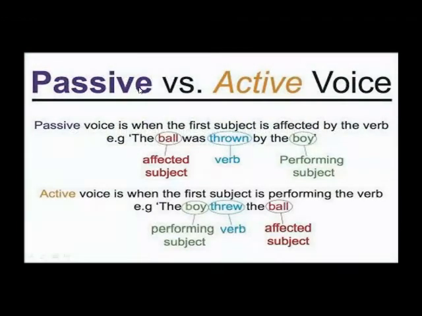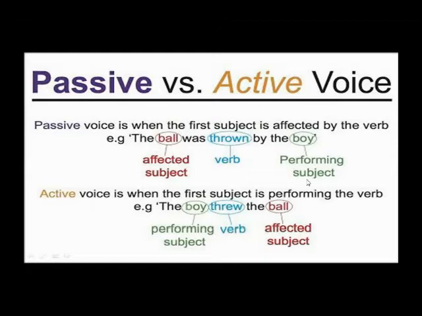So let's see in this detailed example what is passive versus active voice. The passive voice is when the first subject is affected by the verb. Example, the ball was thrown by the boy. So here the ball is the affected subject. That means this action is affecting the object. Okay, thrown is the verb. By the boy, the boy is the performing subject. So the object of the active voice is the subject of the passive voice, but it is being affected by the action. Okay, and who is performing the action?